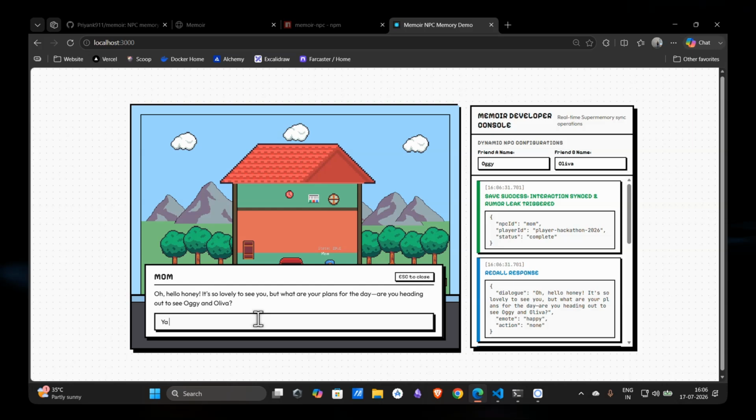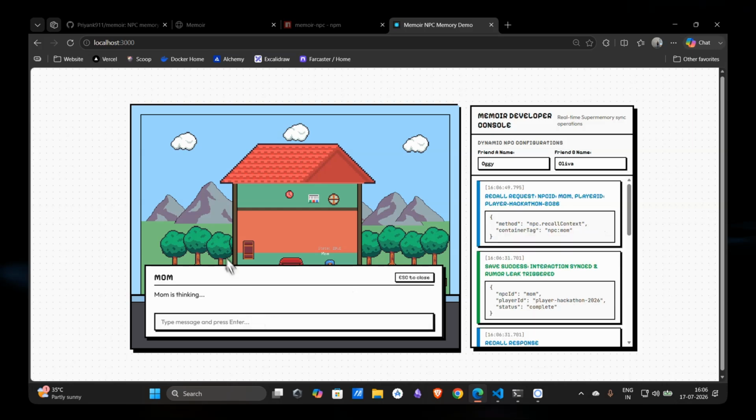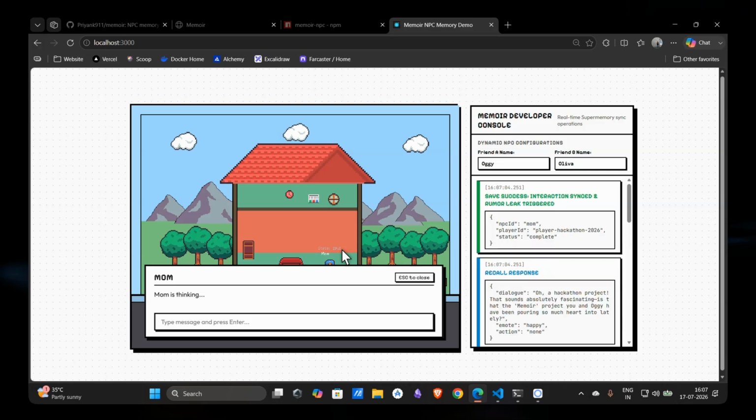Yeah, mom, I am working on the hackathon project. Whatever I enter in the context is directly shown in Supermemory, and dynamically it remembers the words from my conversation with them. When the next conversation starts, whenever a new question comes from the NPC, it is based on the memories recalled.